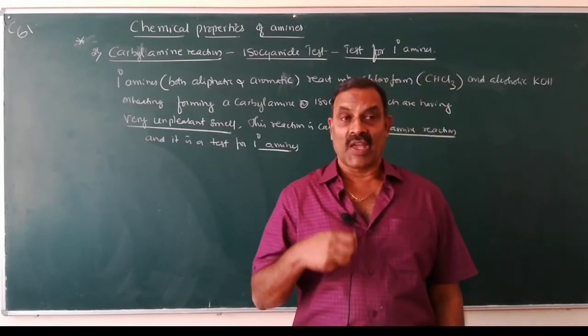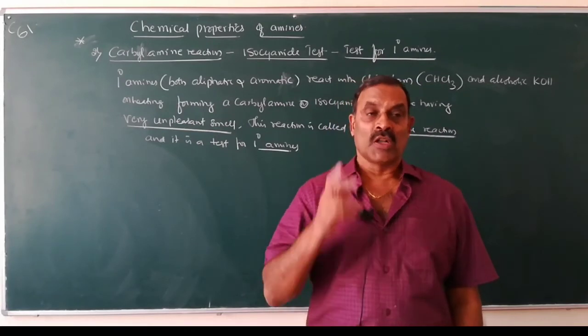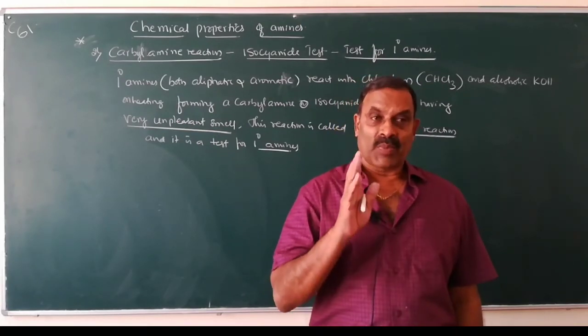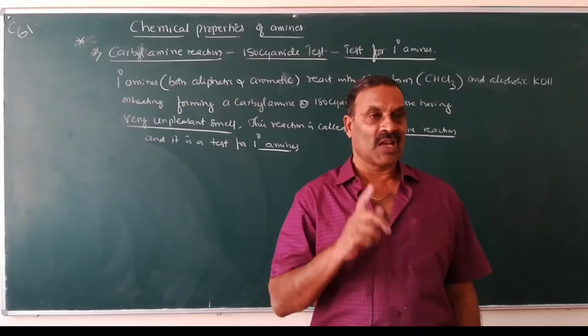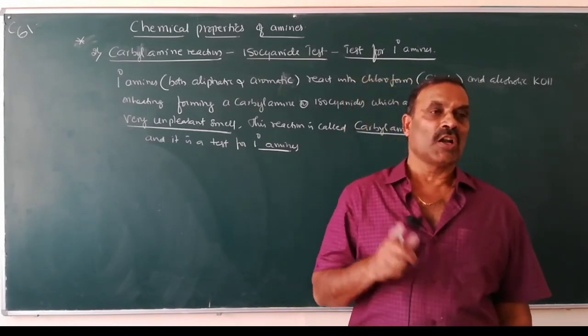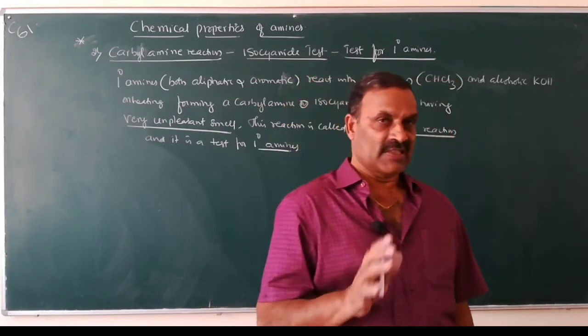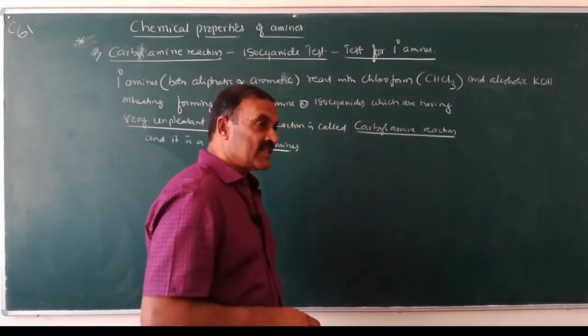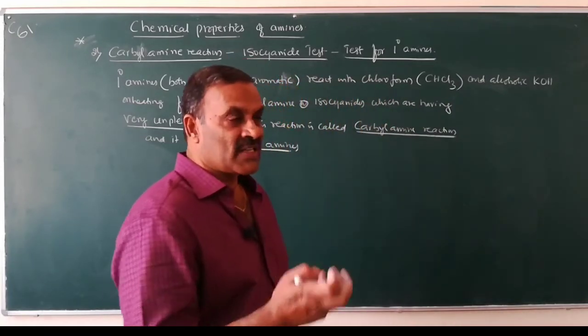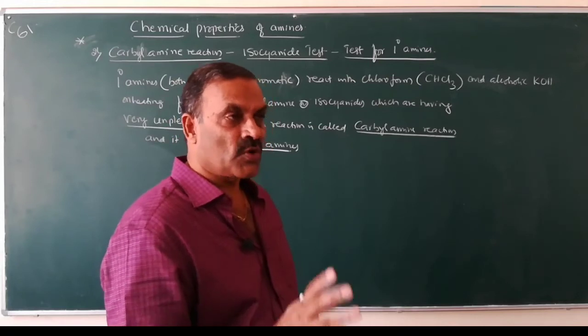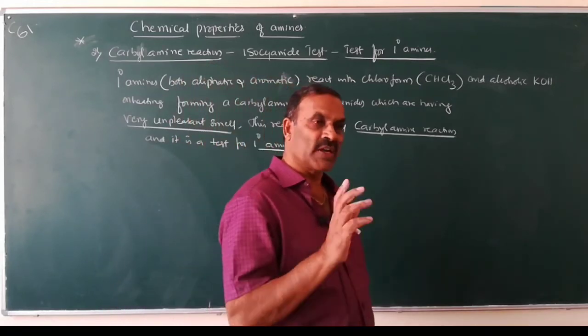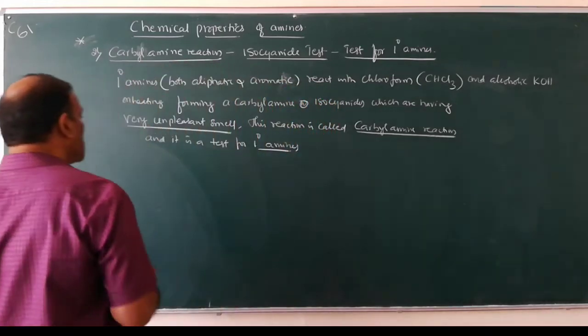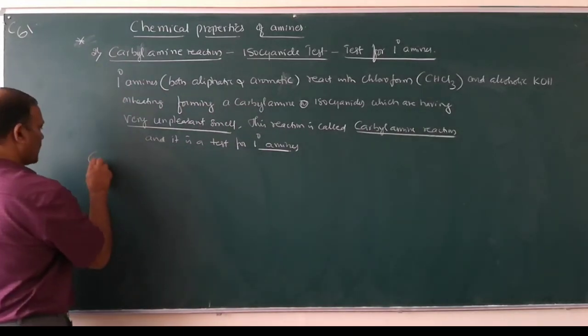If you get a very bad smelling compound, it indicates that it is a primary amine. It may be either aniline or alkyl amines. Since you get a very bad smell, it confirms it is an amine, and that too a primary amine. So what is the general reaction?